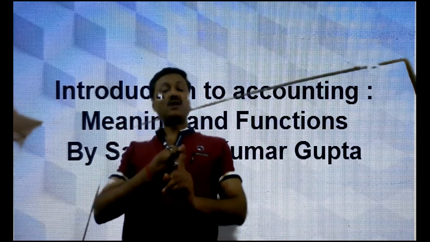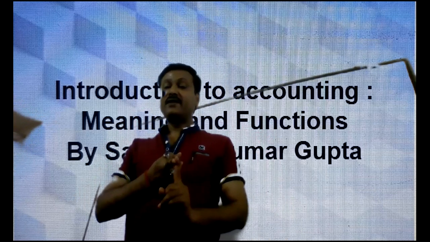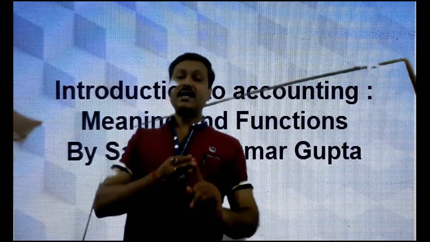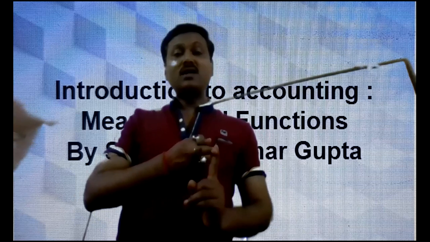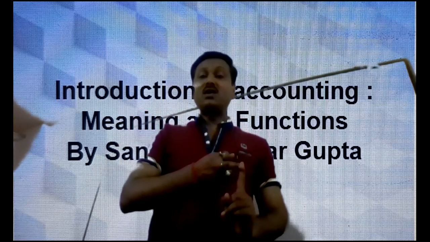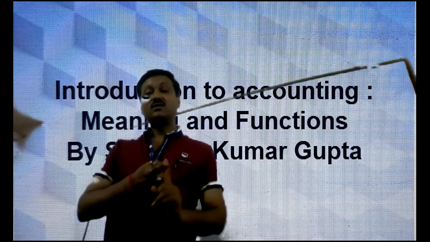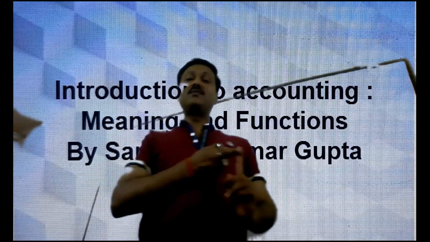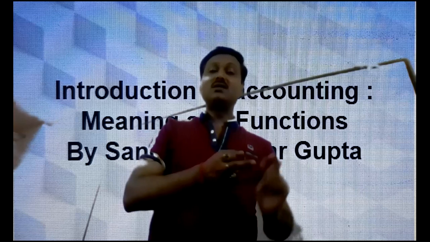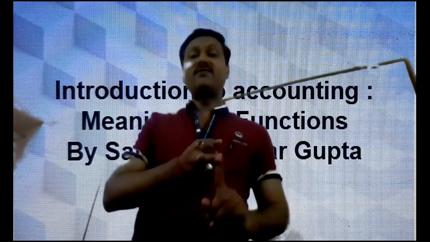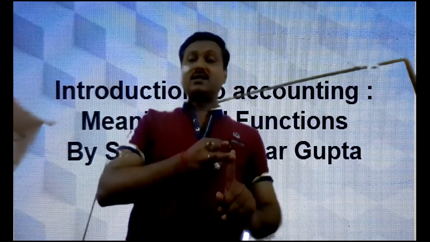The second step, after identifying, is measuring. Measuring means we record those transactions which can be measured in terms of money. Measuring here means to quantify in terms of money.